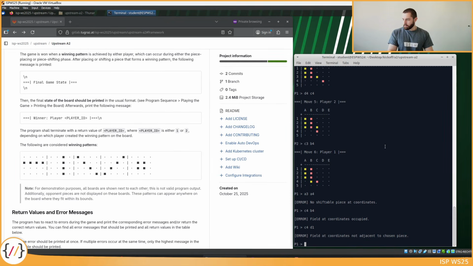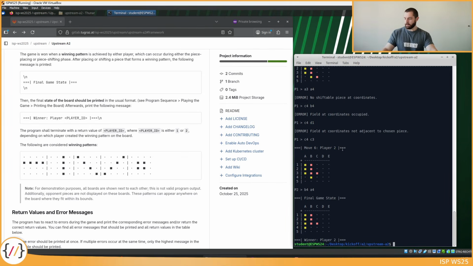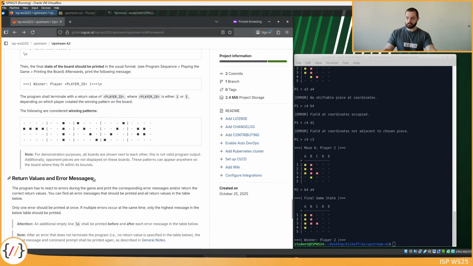Player 1 cannot do it in one move, so I'll just do whatever, c4 to c3, but player 2 can win by shifting b4 to a4. In that case, player 2 won, and the return code of this program is 2.